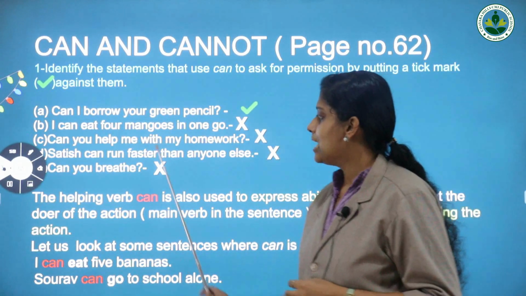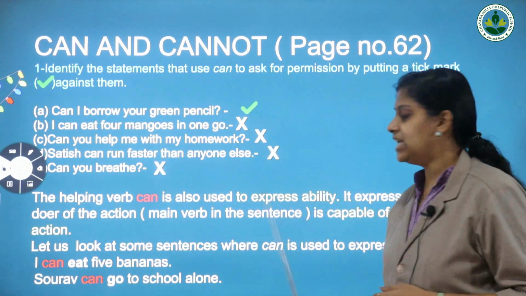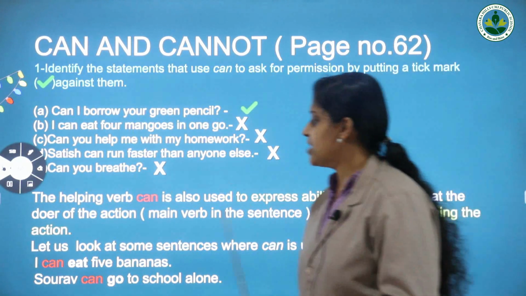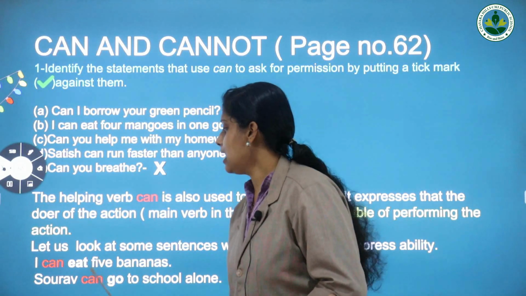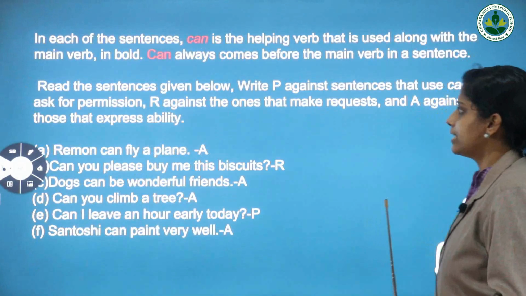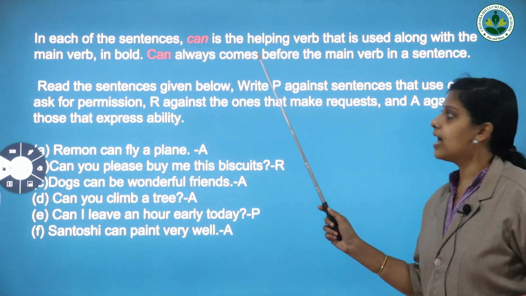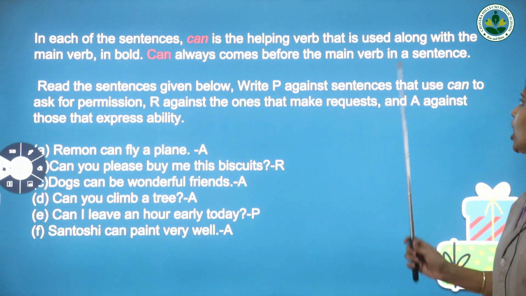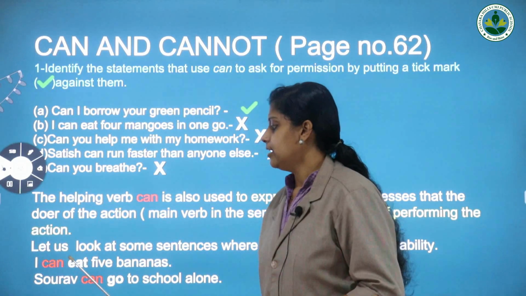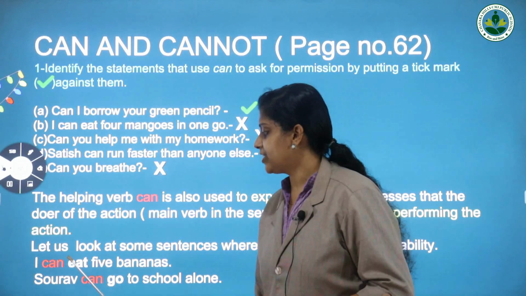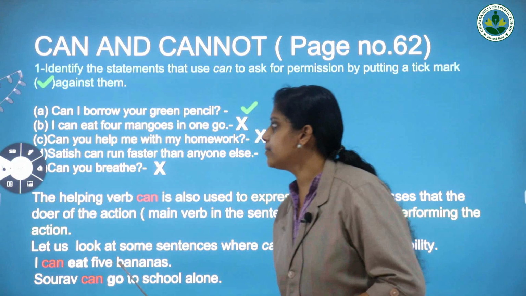So we can use can to express ability. Can you find the main verb in these sentences? Yes, eat and go are the main verbs in the sentences. In each of the sentences, can is the helping verb that is used along with the main verb. In the first one, eat is the main verb: I can eat 5 bananas.